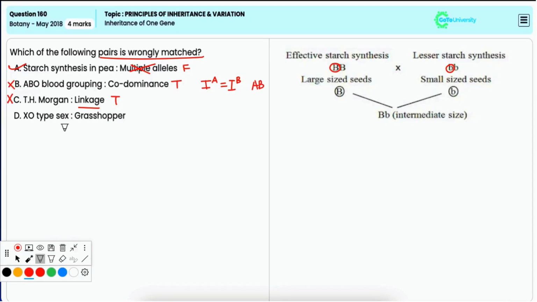Option D, XO type sex determination is to grasshopper. Now, it is also correctly matched because grasshoppers exhibit the XO type of sex determination where females have two X chromosomes but males have only one X chromosome. Hence, it is also an incorrect option.